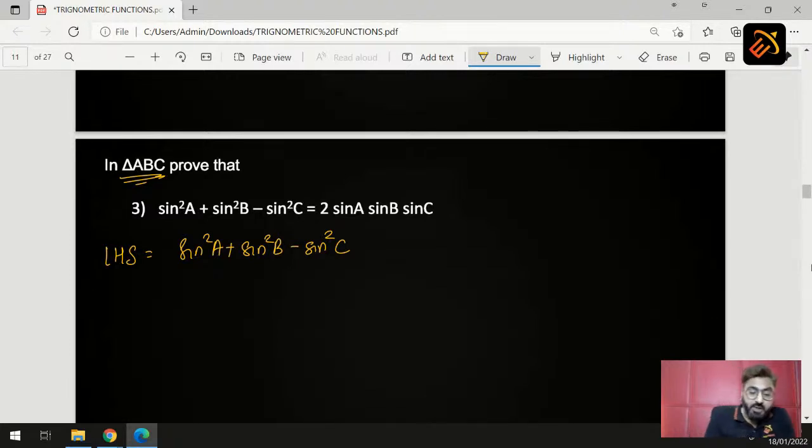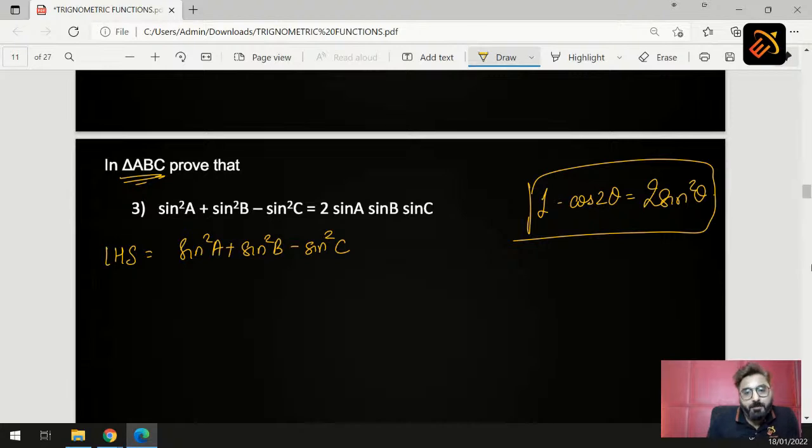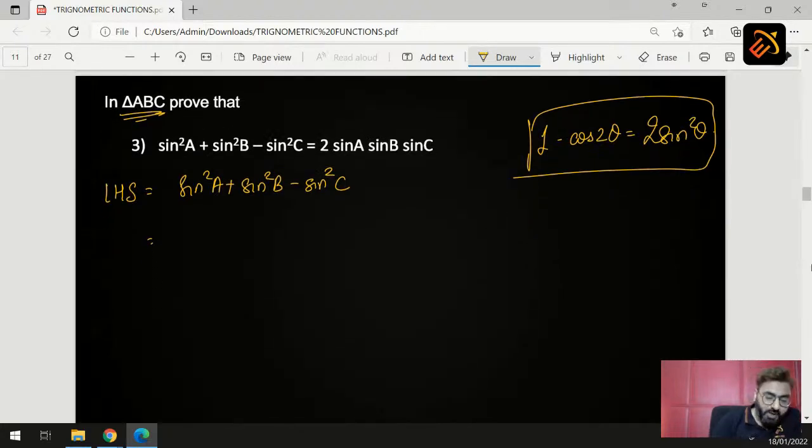So if you see properly, one formula was 1 minus cos 2 theta is 2 sin square theta, the half angle formula. So can we write sin square theta as 1 minus cos 2 theta upon 2? That means, can we replace sin square A with 1 minus cos 2A upon 2?